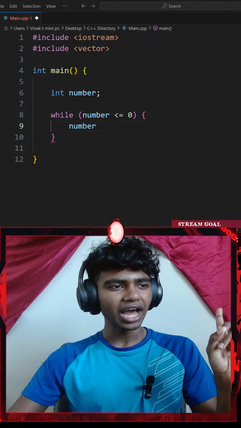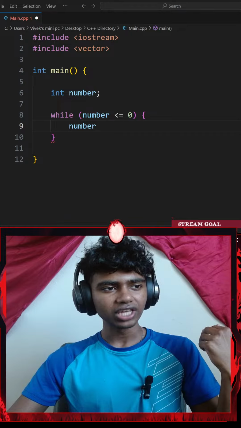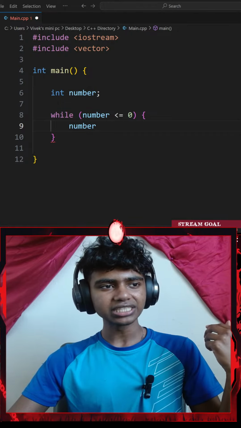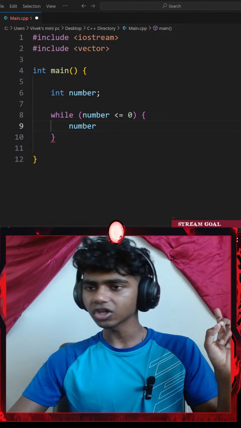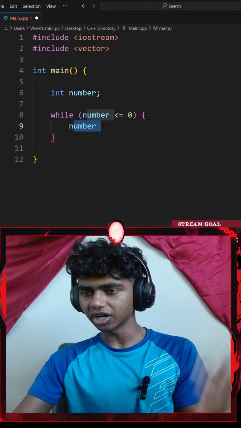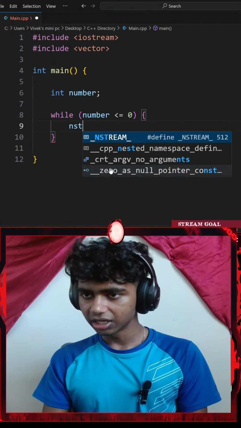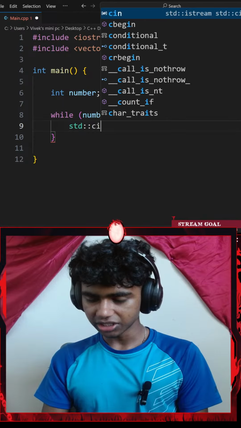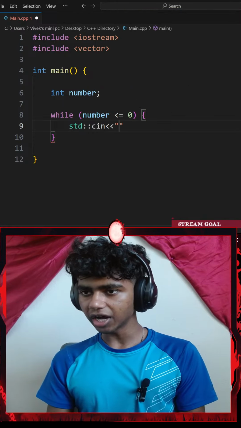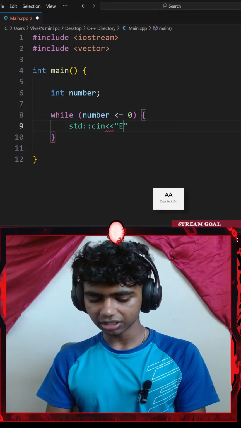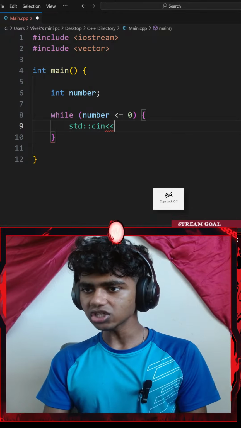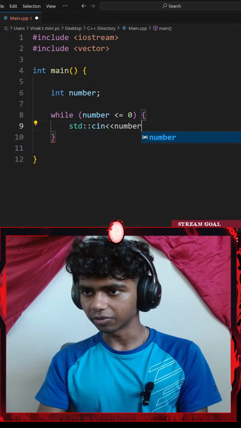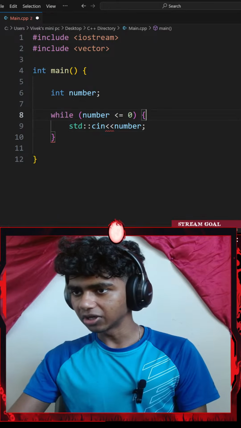It says ask the user for a number, create a variable called sum, and set it to 0. So first I ask the user for a number, so let me add a standard console input with an insertion operator. Actually, this is going to be my number variable, and I'll end that with a semicolon.